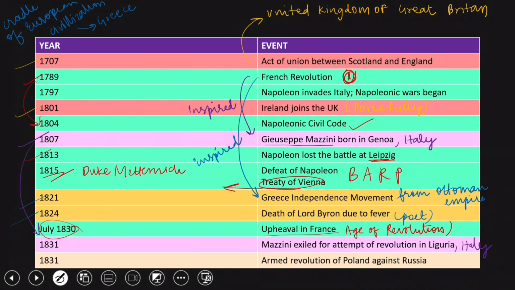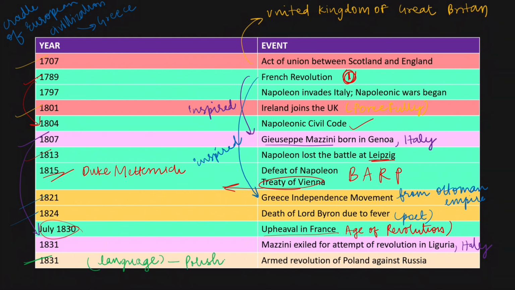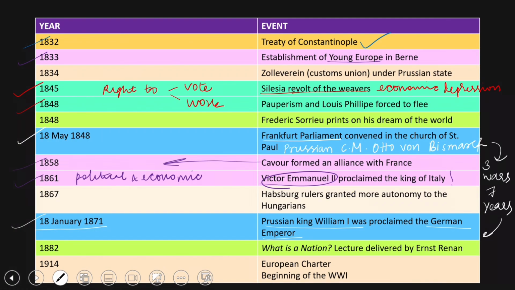The armed revolution of Poland against Russia in 1831 is an example of the use of language as a weapon of national resistance. Polish was seen to be the spirit of nationalism in Poland. Then in 1834, we have the Zollverein, a customs union formed under the Prussian state. It abolished the number of currencies from over 30 to just two. Why is it important? Because it shows the importance of economic interests in strengthening the national sentiments. Then in 1848, we have Frédéric Sorrieu's print, The Dream of Worldwide Democratic and Social Republics.